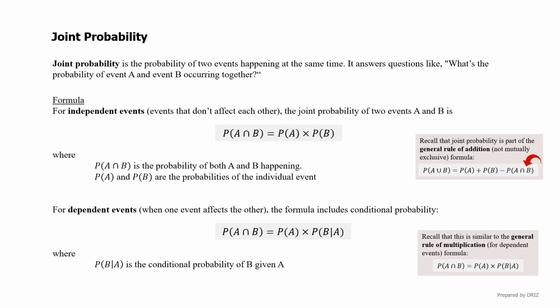Joint probability tells us the chance of two things happening together. For independent events, we multiply their probabilities. For dependent ones, we use conditional probability. Remember, joint probability is used when events are not mutually exclusive or overlap.